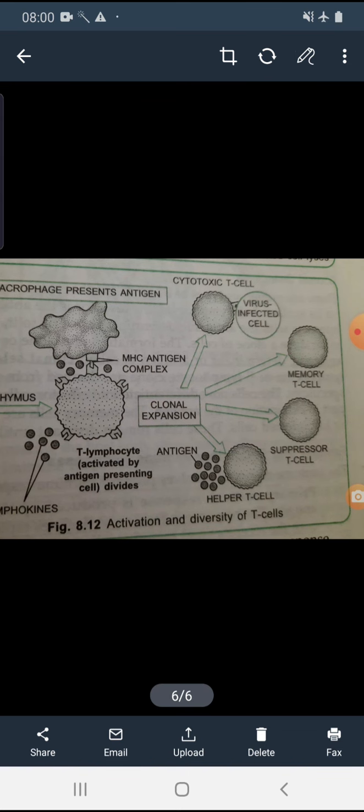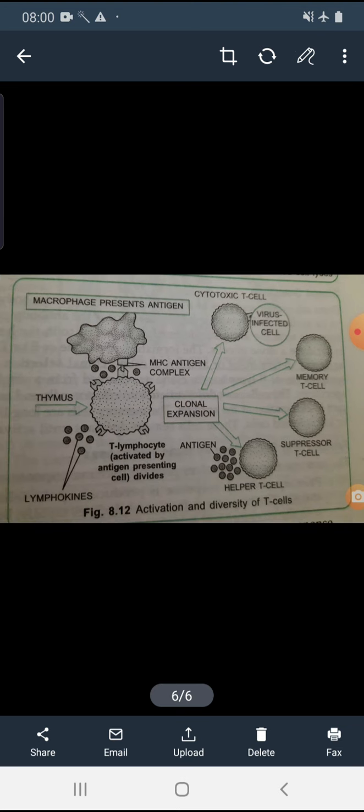Next are the memory cell, suppressor cell, and the helper T cells. Helper T cells secrete that particular substance. So this is actually the activation of the T lymphocytes whenever they come in contact with the antigen.